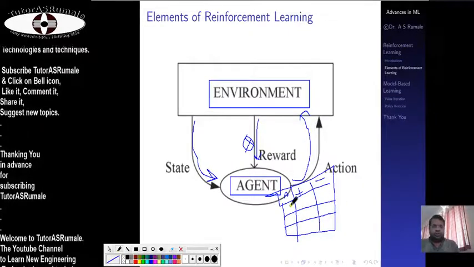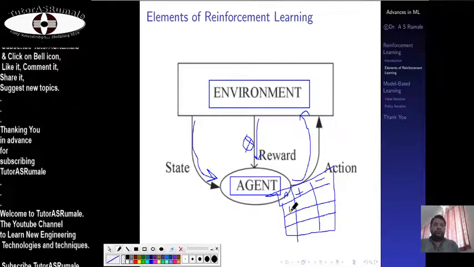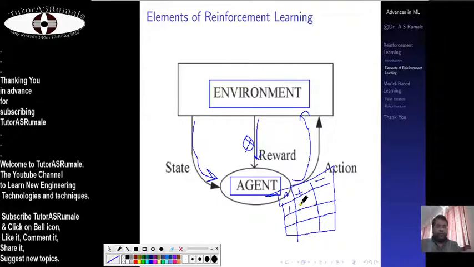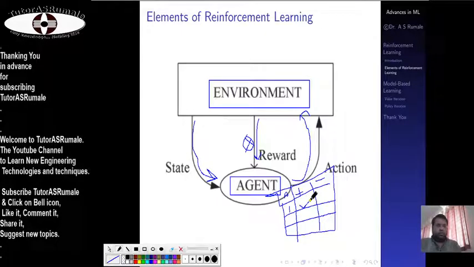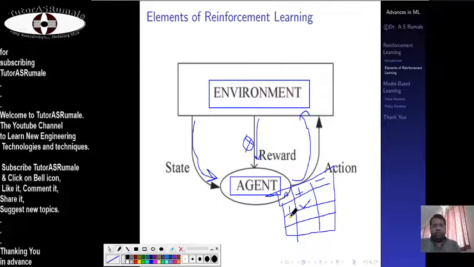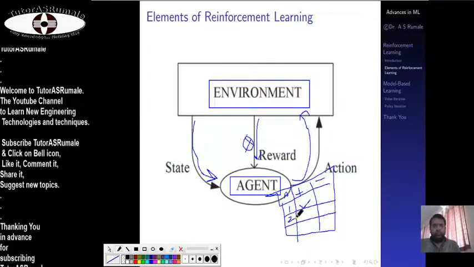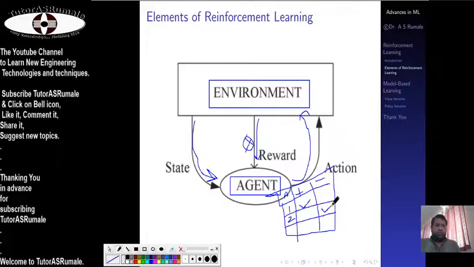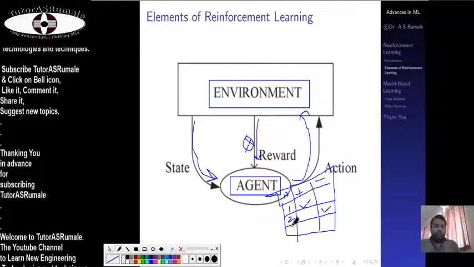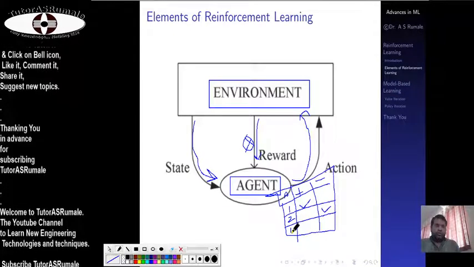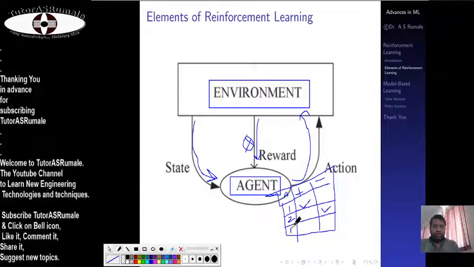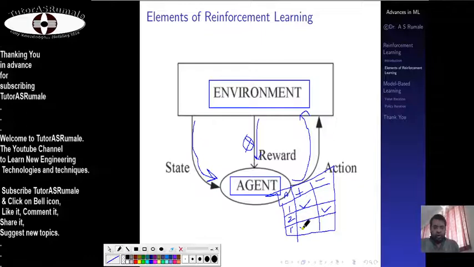So let's say move one is the label given to this move, not the sequence number, and it gives you the positive reward. Let's say you made move two, and move two gives you the negative reward. Then you made the third move of type move one, let's call this a variation, move one dash, and it gives the positive result.